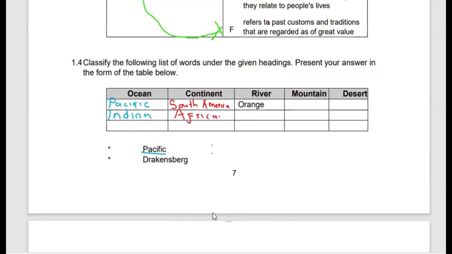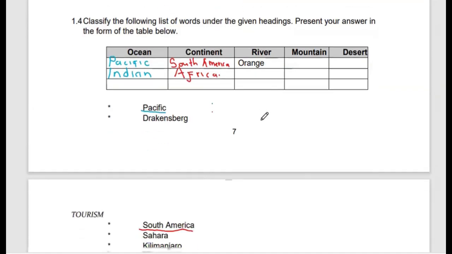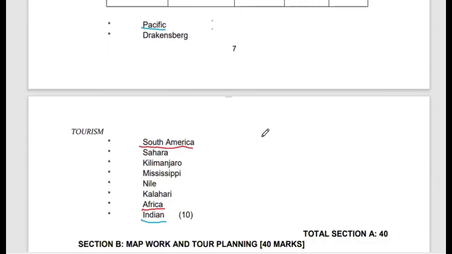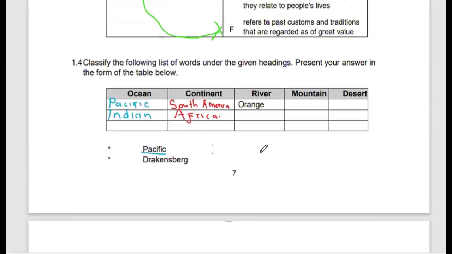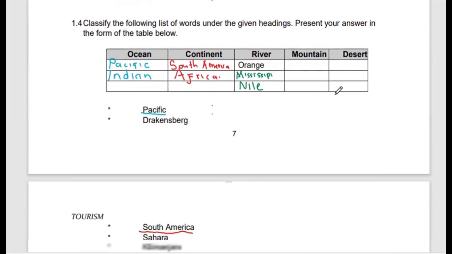Then if you look at the rivers, we have already been given the Orange River as an example. Then we are going to look for more rivers. The first one is the Mississippi River in America. Then we also have the Nile River in Africa. Those are the two options of rivers which we have.